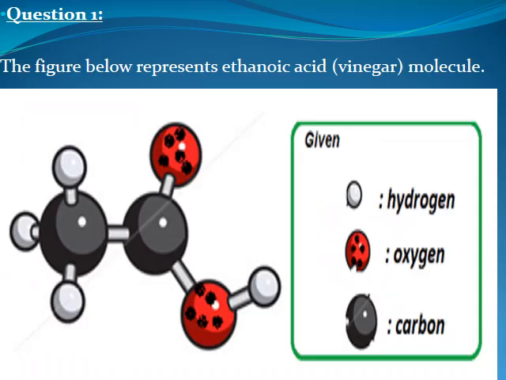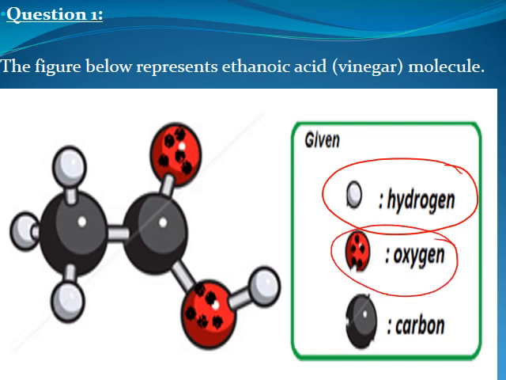Let's start with question number 1 in our exam review worksheet. The figure below represents an ethanoic acid, vinegar, molecule. Here we have the legend. The white one is hydrogen, the red one is oxygen, so we have 2 oxygens, and the black one is carbon, so we have 2 carbons.